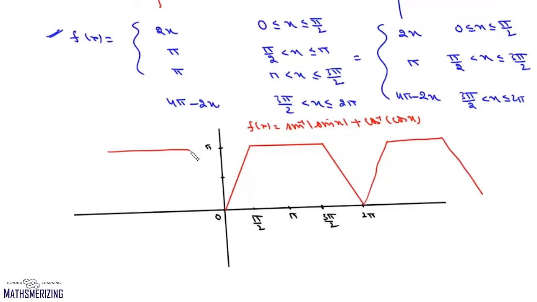So this is how we can draw the graph of sin inverse of mod sin x and cos inverse of cos x. Now as you can see, this function is continuous for x belonging to R, but it is not differentiable at pi by 2, 3 pi by 2, 0, 2 pi. So it is not differentiable at odd multiples of pi by 2 and at 2n pi. So it is not differentiable at x equals 2n pi and (2n plus 1) pi by 2.